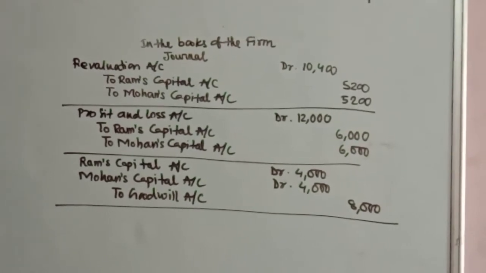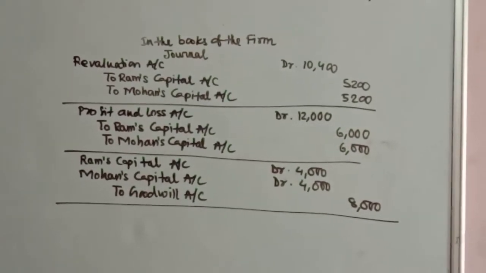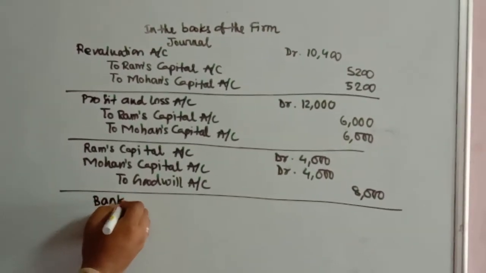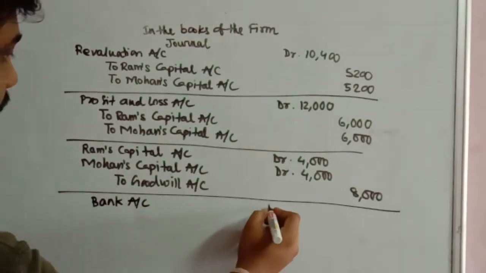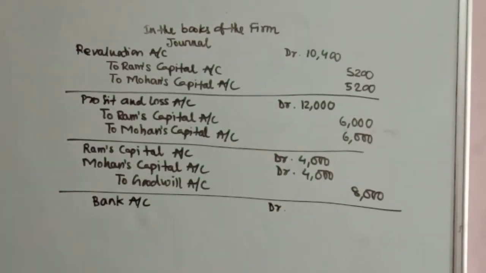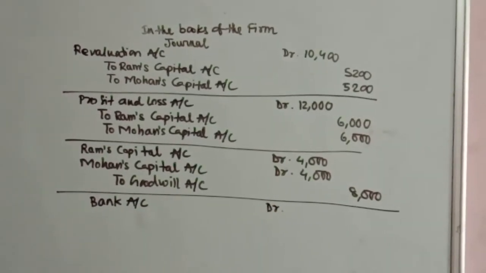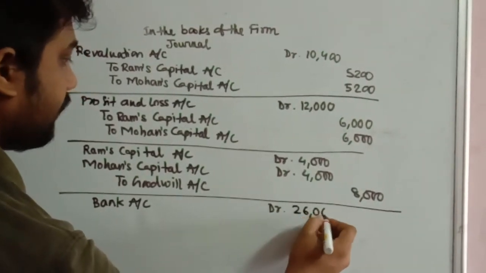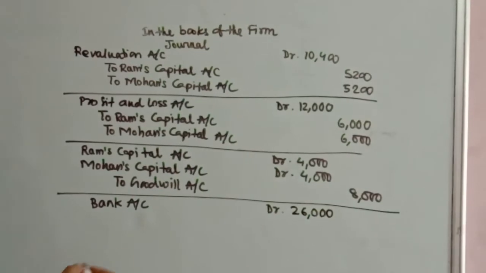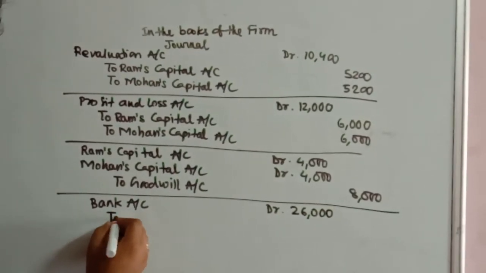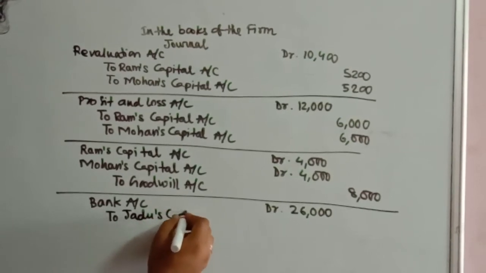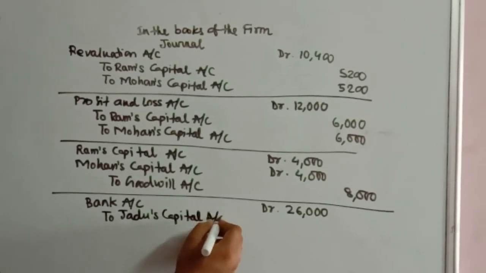And then we have the new partner joining the partnership firm. We have Jadoo coming into the business. So bank account debited. Now how much money is Jadoo bringing? Jadoo is bringing as capital 20,000 and as premium for goodwill 6,000. So in total, Jadoo is bringing in 26,000. So bank account debited to Jadoo's capital account.